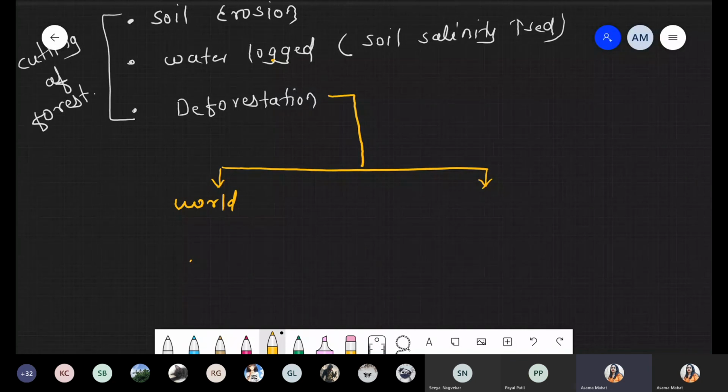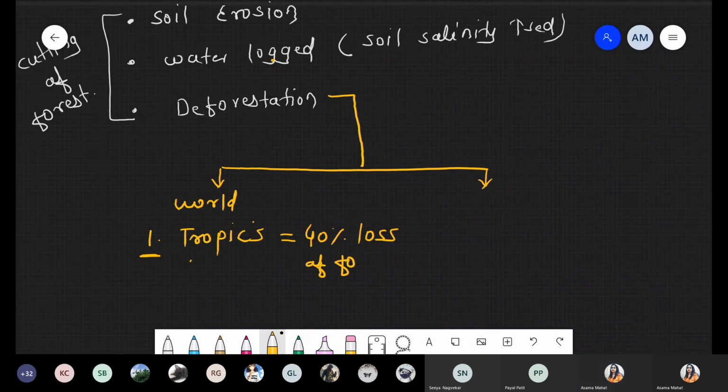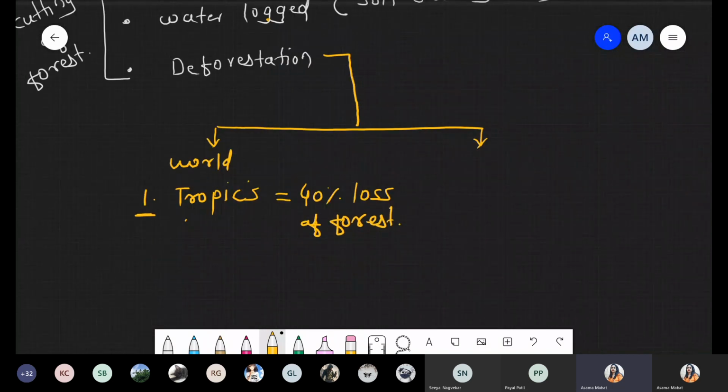In the world we are taking two conditions. First is the tropic zone, because tropics are biodiversity rich areas, but due to deforestation there is approximately 40% loss of forest. That is a major loss in the tropics.